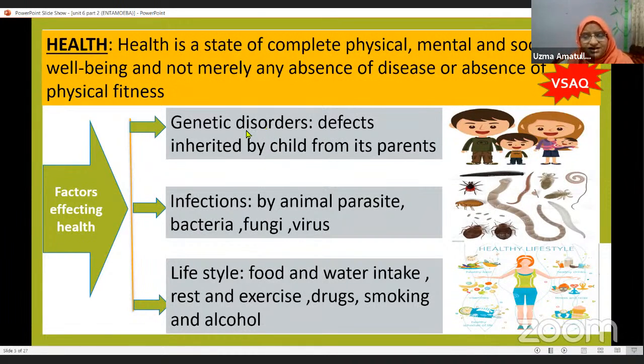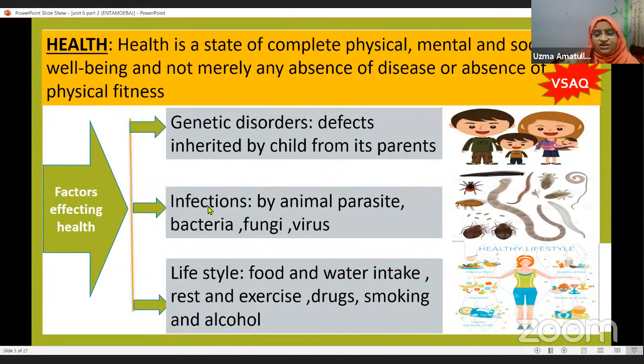We have discussed this in the 10th class, heredity, how the genes from the parents are inherited by the children. So if there are any defects in the genes, then they will be inherited by the child. If there are any disorders, then they will be inherited by the child. So the health of that person will be affected.